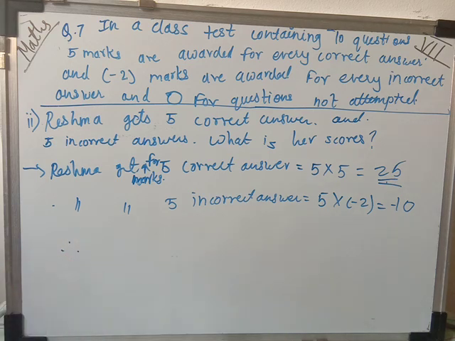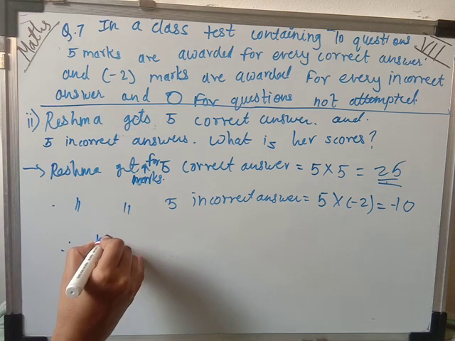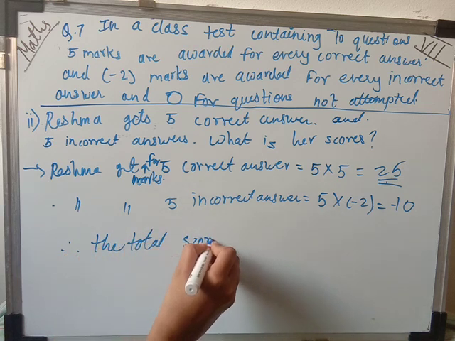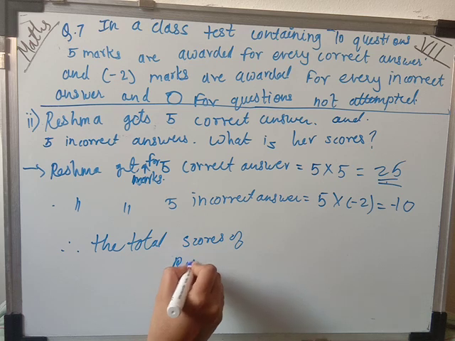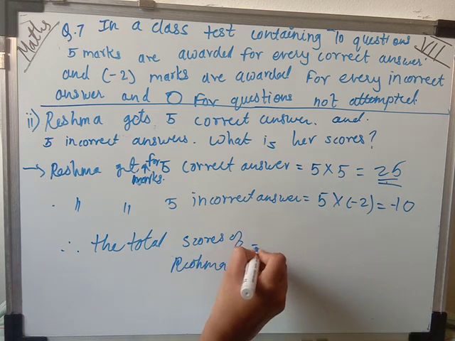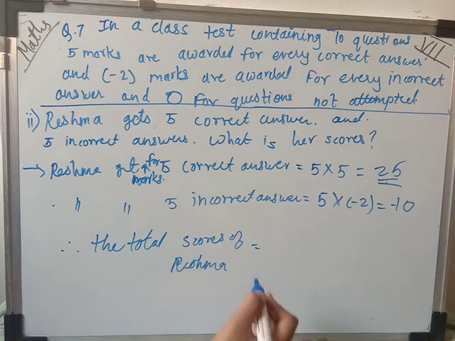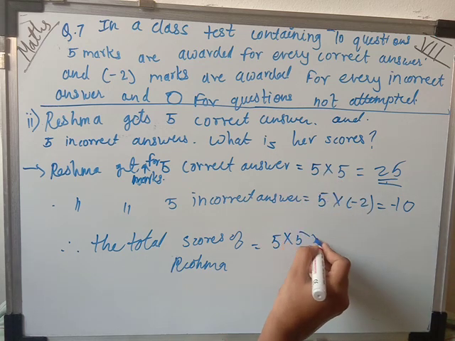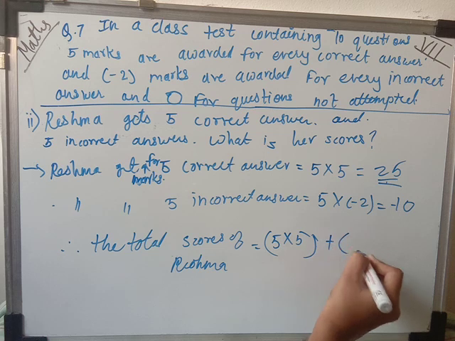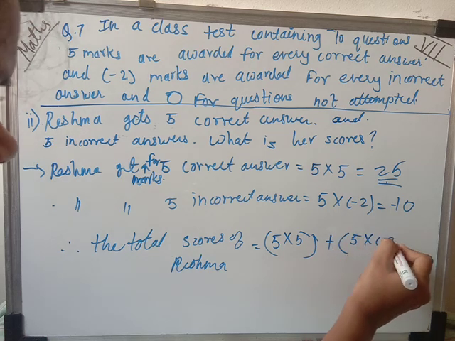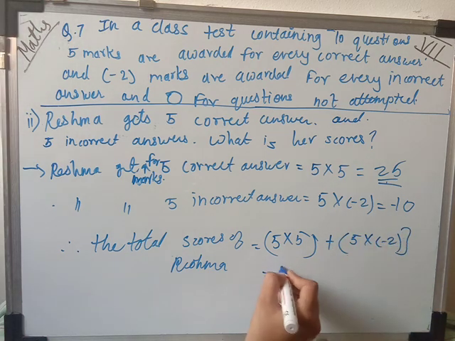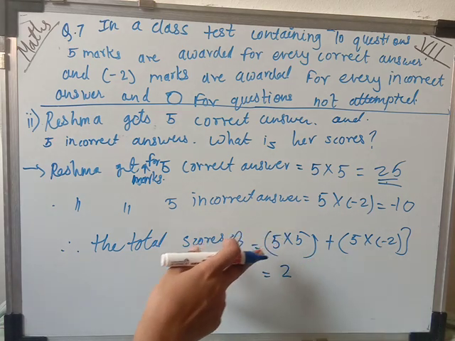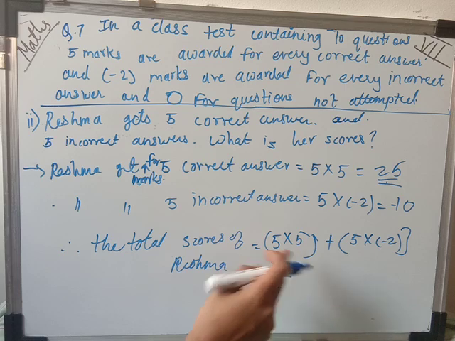So therefore the total scores of Reshma, what we have to do, we have to do the addition. You can put this in this form also: 5 multiplied by 5 plus 5 multiplied by -2. Here the distributive property comes, when you put all the numbers in this form.